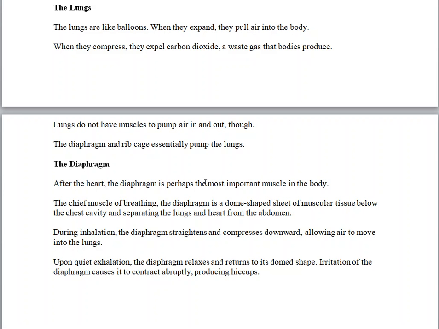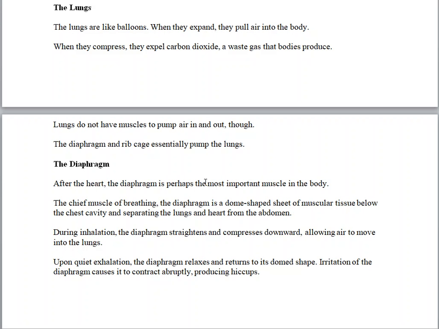The diaphragm is a very, very important part in this breathing system. It is perhaps the most important muscle in the body after the heart. Of course, the heart is the most important, but maybe after the heart is the diaphragm. It helps in breathing. The diaphragm is dome-shaped, meaning that it is curved.